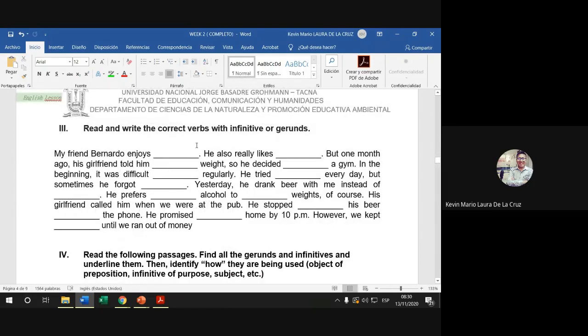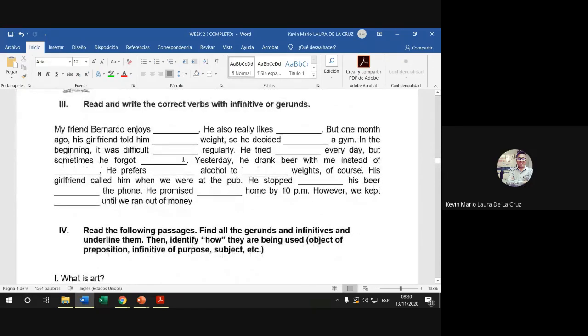The same thing right here. My friend Bernardo enjoys, and you must complete here with an infinitive or a gerund. You're very free to do it, right?